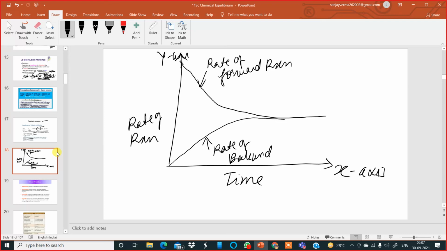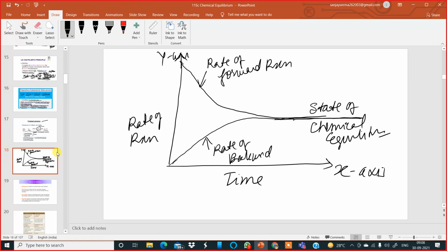Now the rate of forward reaction and the rate of backward reaction meet at a point and then a straight line is observed. When this straight line is observed, it means it is a state of equilibrium, chemical equilibrium. This is how we represent chemical equilibrium graphically. It can be defined as a particular state of a reversible reaction in which the rates of the forward and backward reactions are the same, and the concentrations of all the reactants and products remain constant.